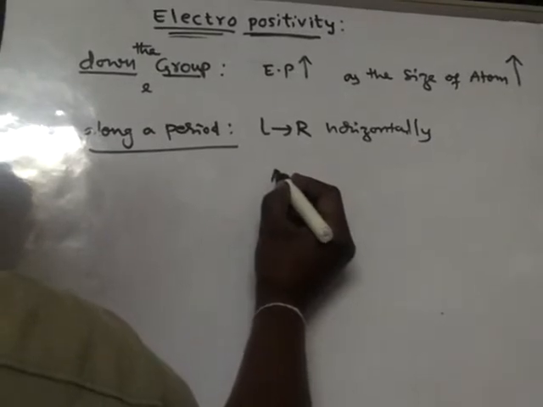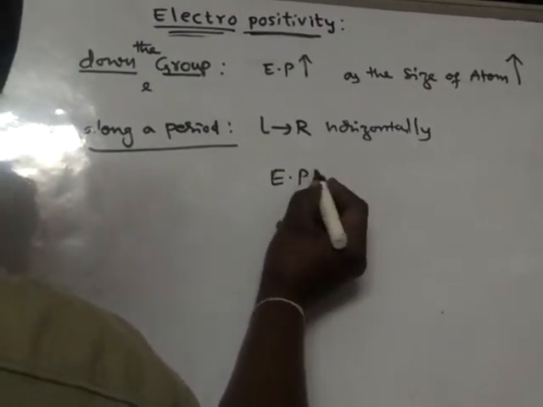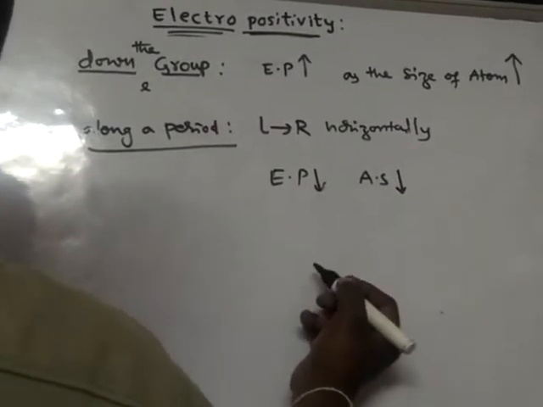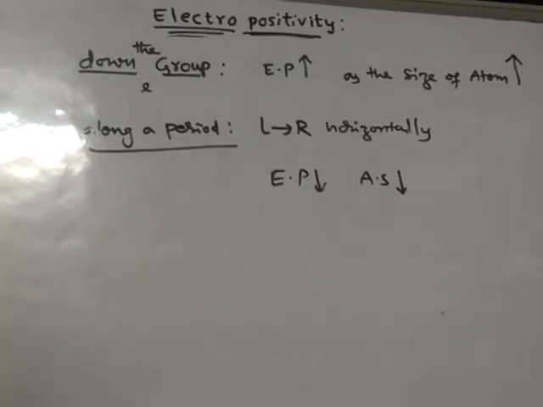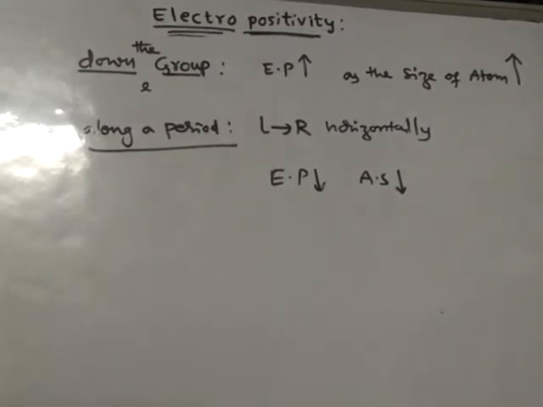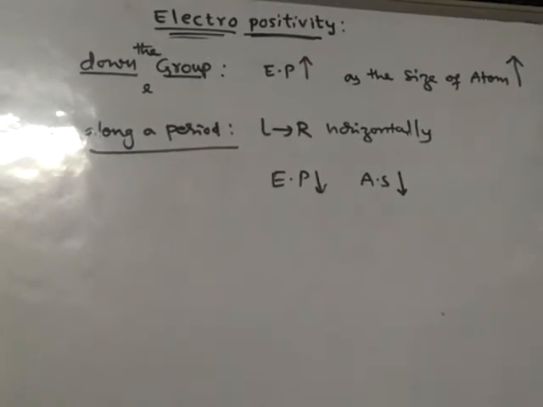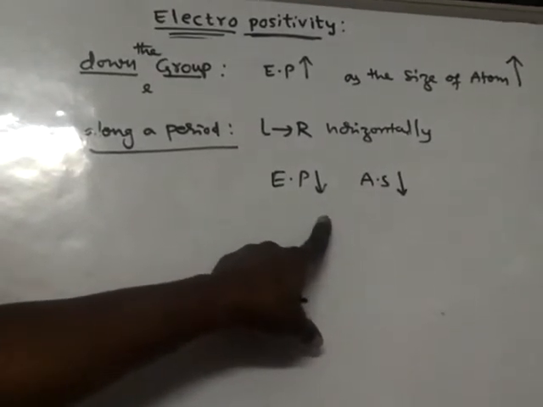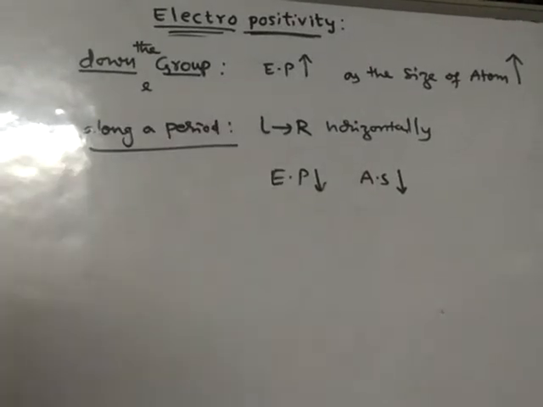The atomic size decreases, so electropositivity decreases. When atomic size decreases, the nucleus will be closer to the outermost orbit. Therefore, the electron present in the outermost orbit cannot be lost easily by that atom, so the electron losing ability of that atom will be less. As the size of the atom decreases, electron losing ability, which is electropositivity, also decreases.